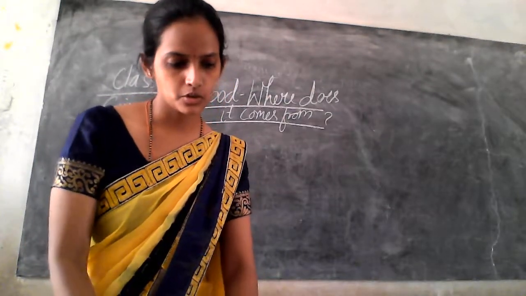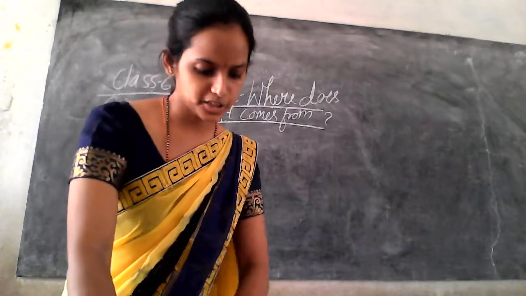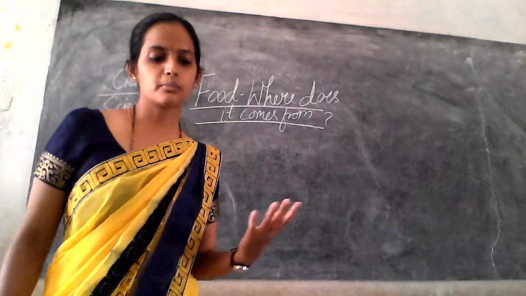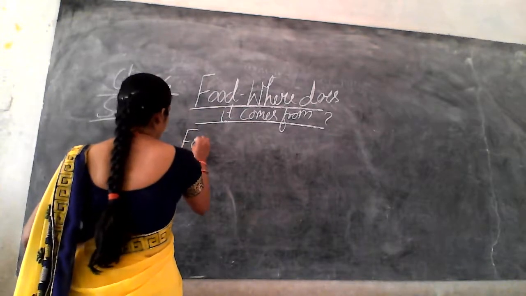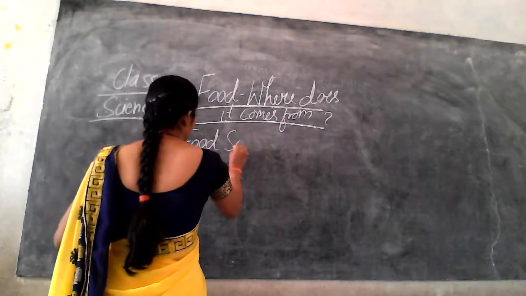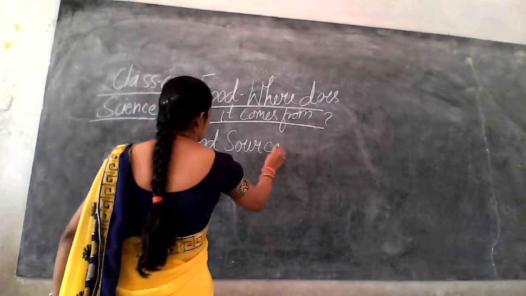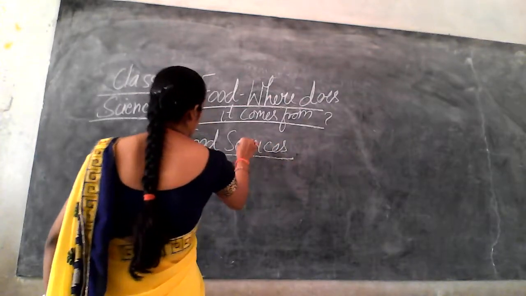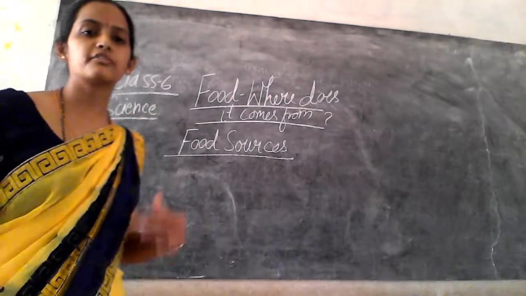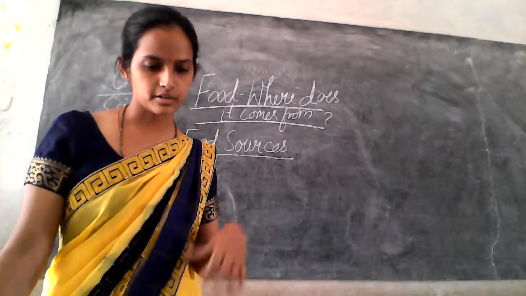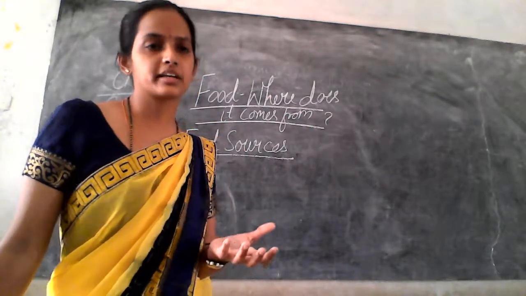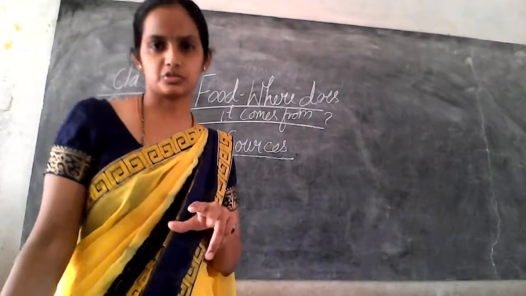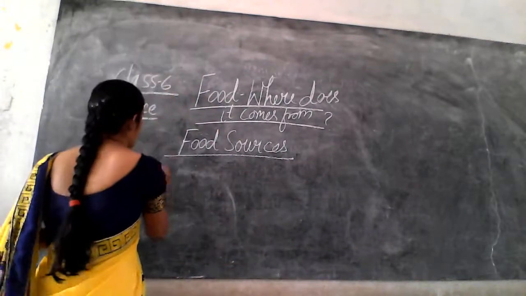So moving to the next part, that is food materials and their sources. We get the food materials from two main sources. What are those?